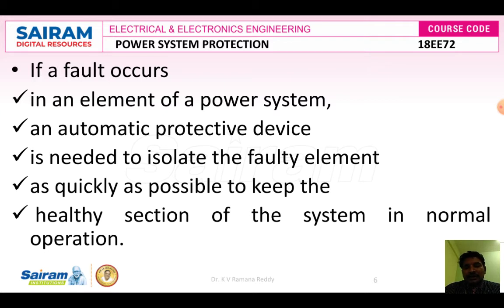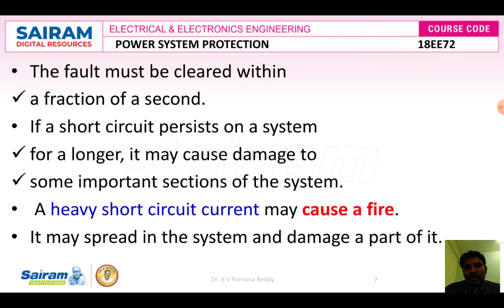If it is not isolated, that high current will flow through normal or healthy equipment, and that equipment may get damaged. So as early as possible, once a fault or short circuit happens in any system, we have to immediately isolate the faulty element from the healthy element, or the faulty section of the system from the healthy section. Therefore the fault must be cleared.